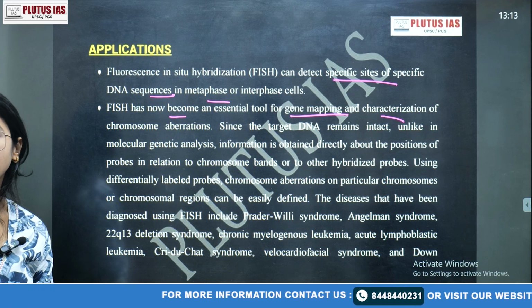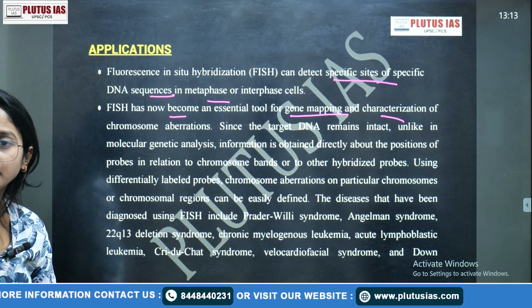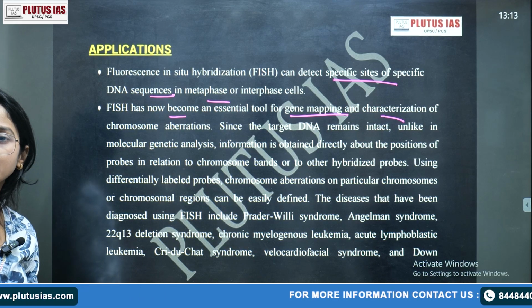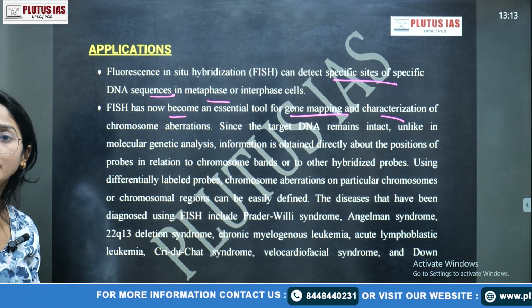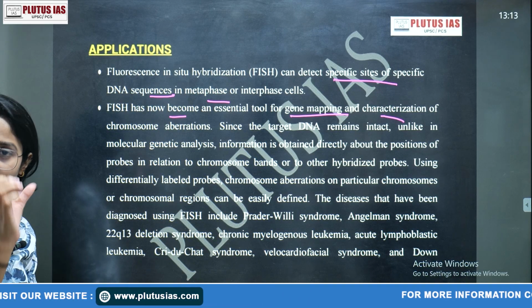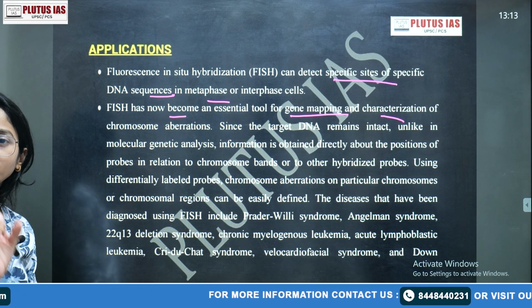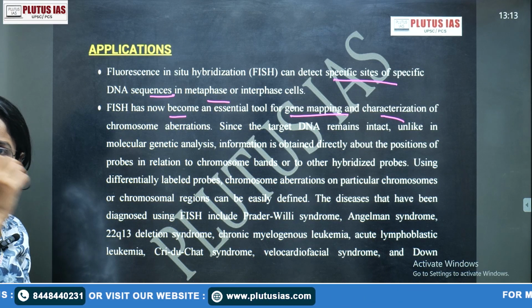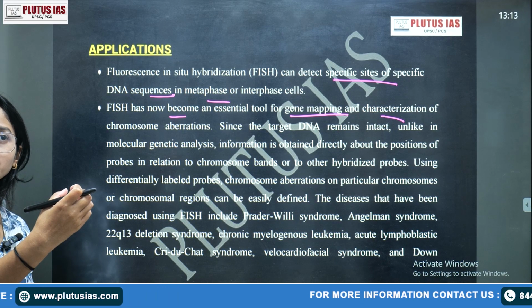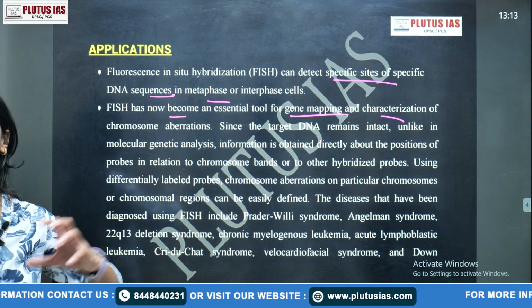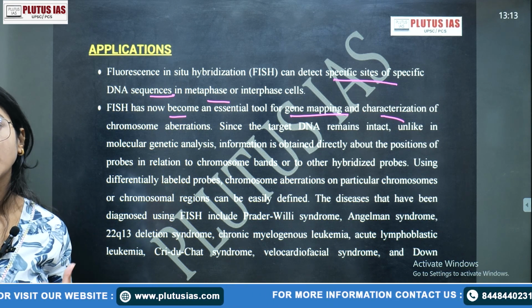Suppose we talk about sickle cell anemia. We know that there is a specific change in the process, and a GAG is replaced by GUG, right? If I already have the specific binding site with that complete gene which is forming the hemoglobin protein, I will just include that probe there. So what will happen? It will detect where the mutation or the change is occurring, right?